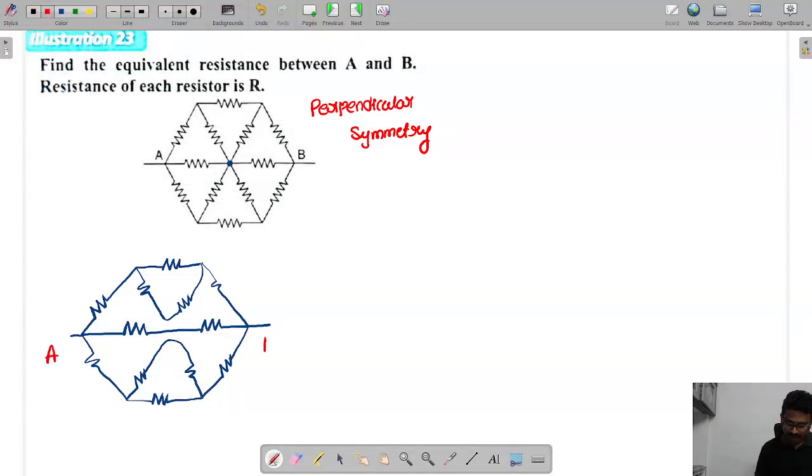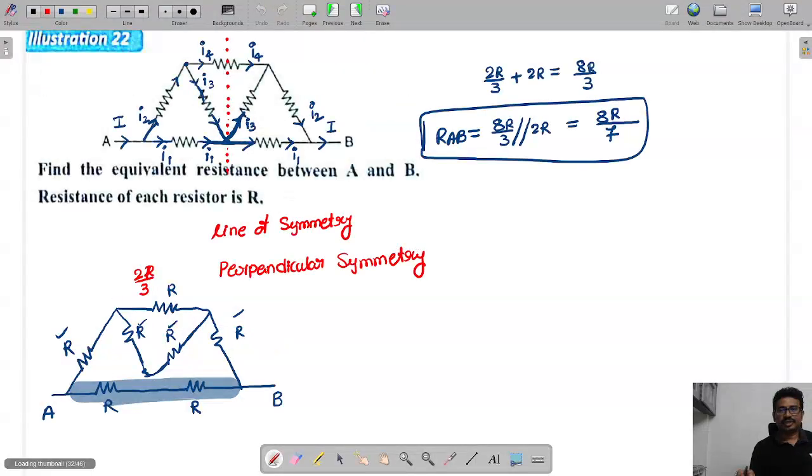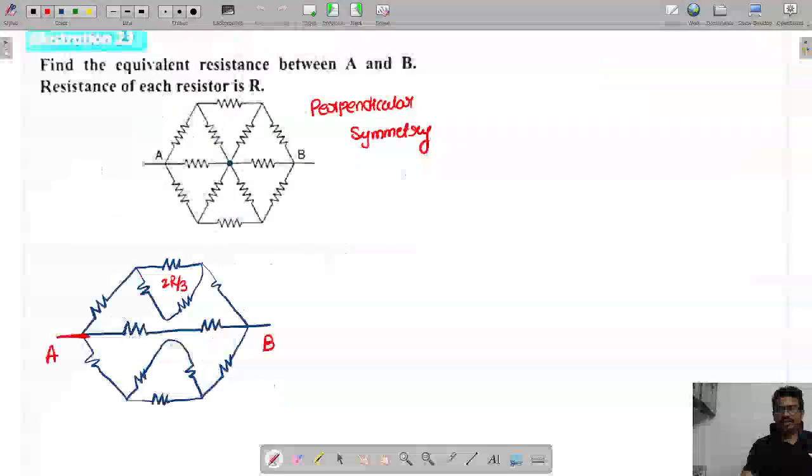This point is A and this point is B. You can see now here, this whole part, this part is 2R by 3. 2R by 3 plus 2R, 8R by 3. So this 8R by 7. Just now we have seen in the previous one, 8R by 7. Above part 8R by 7, below part is also 8R by 7 now. Sorry. So this above part, this whole part will come as what, tell me?